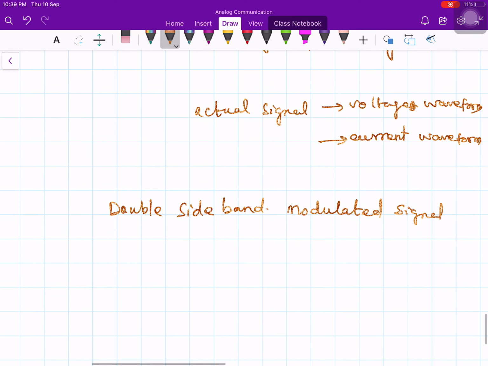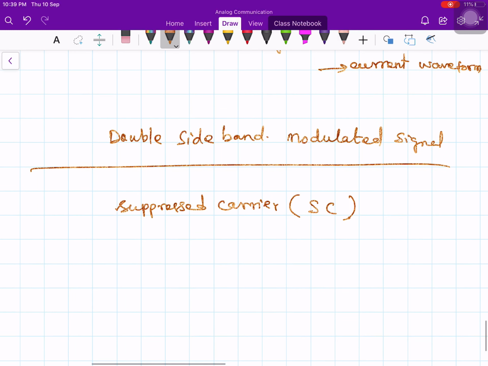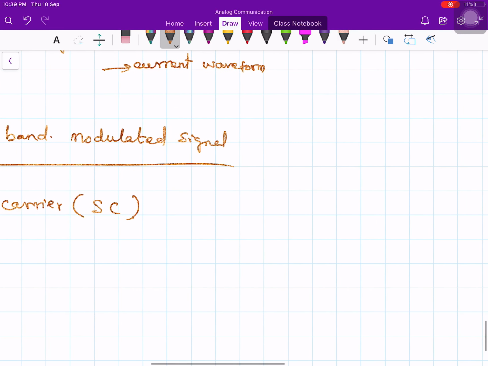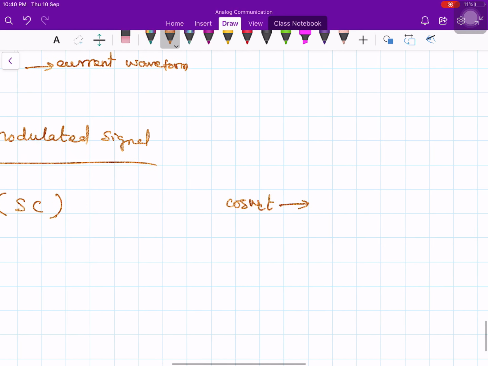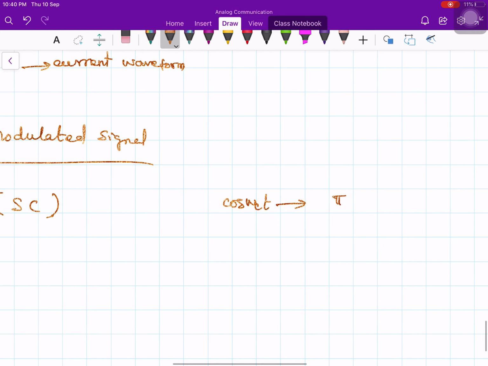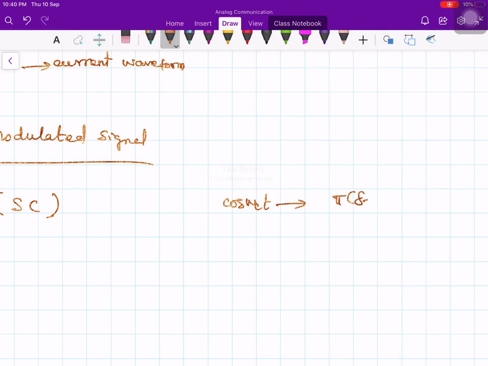Now the second part of the name, suppressed carrier. Why is it called suppressed carrier? Let us see. In short, we say SC. Now, as we know, if we have a cosine signal, cos omega_c t, and take the Fourier transform, you will have two impulses. One is pi times delta of omega minus omega_c, and another one is pi times delta of omega plus omega_c.